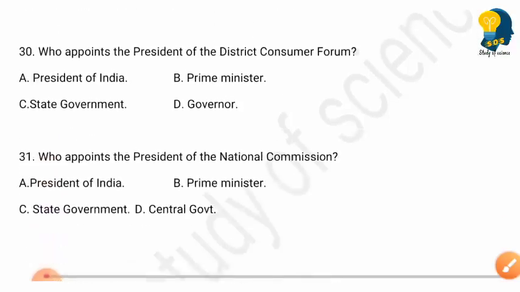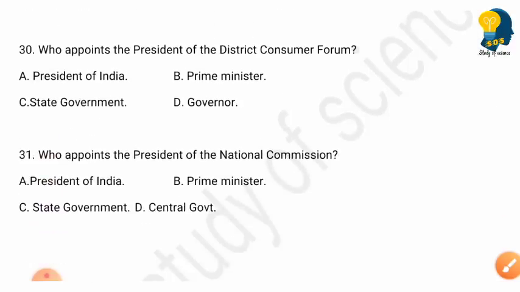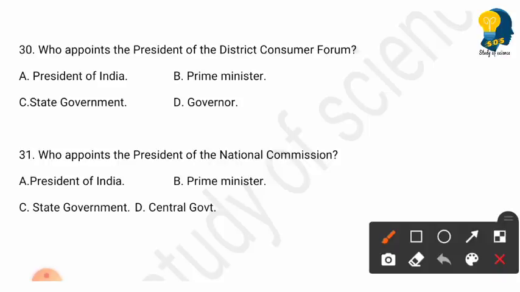The next question is who appoints the President of District Consumer Forum? Options are President of India, Prime Minister, State Government, Governor. So here the right answer is option C, State Government appoints the President of District Consumer Forum.